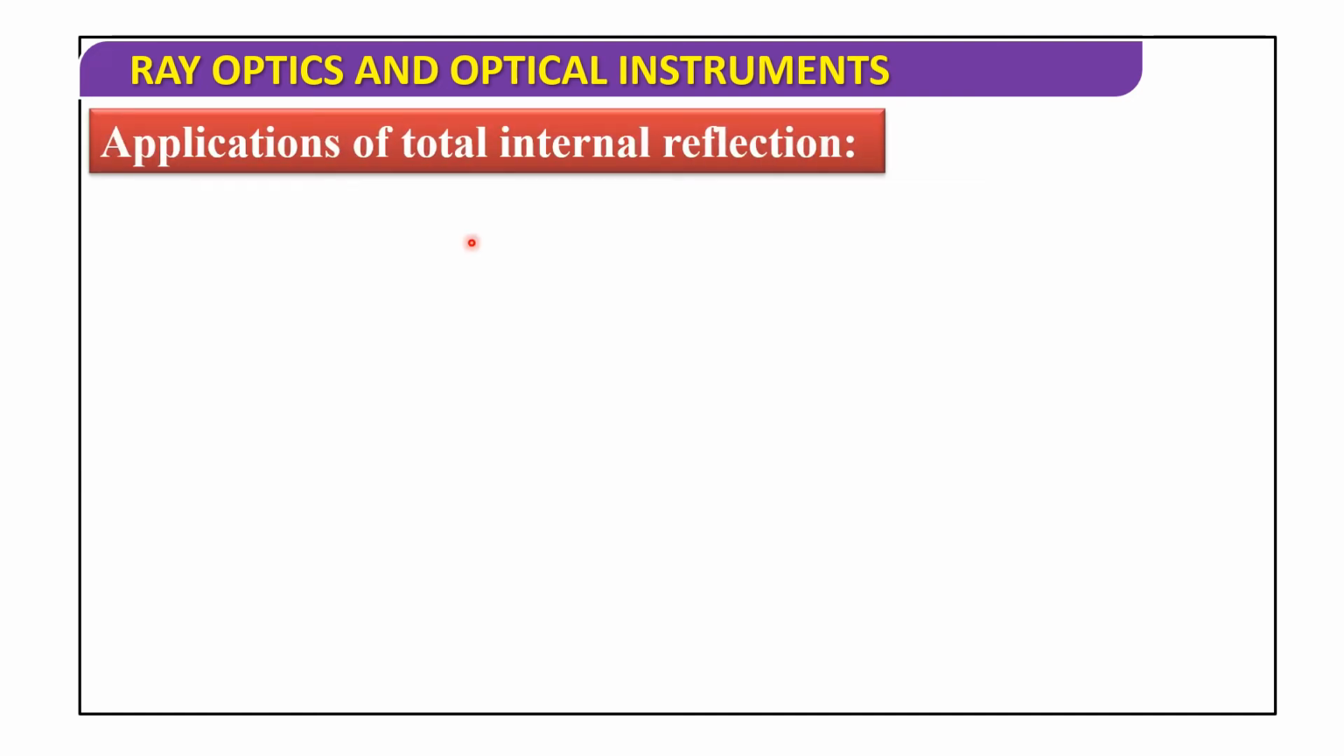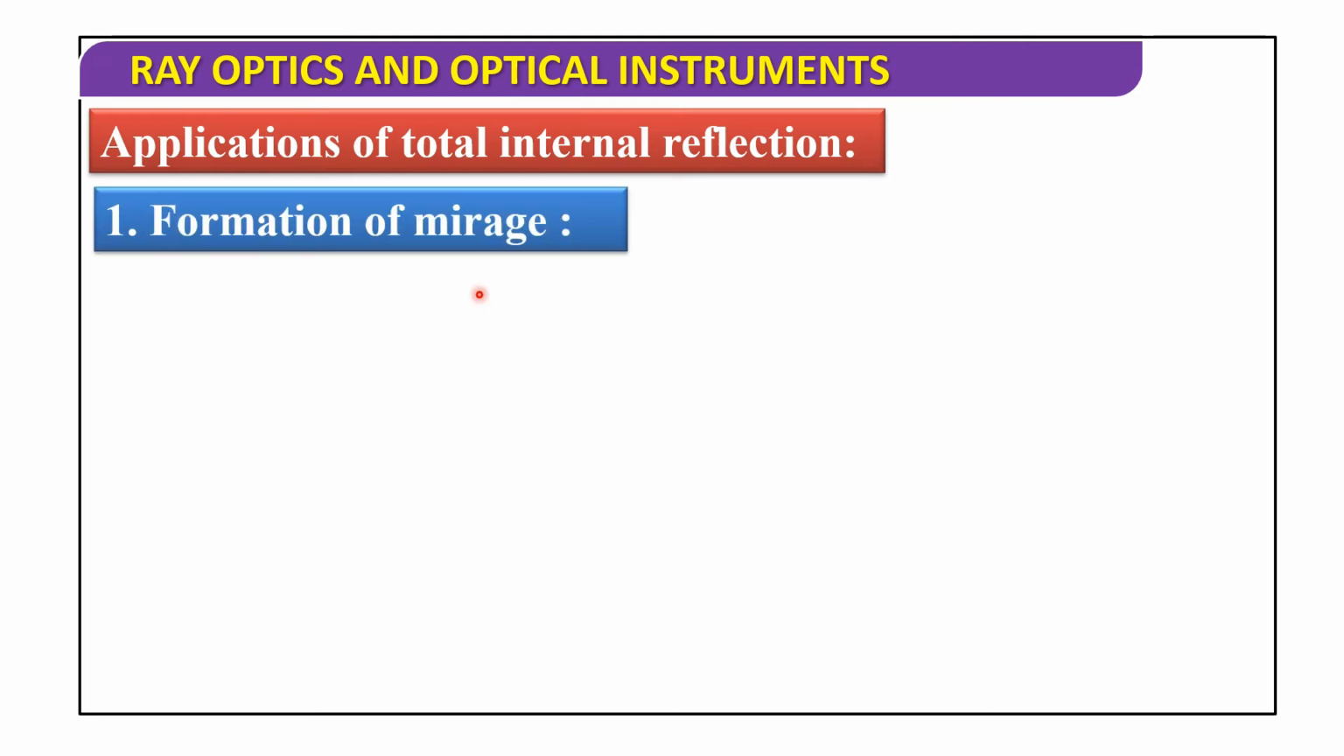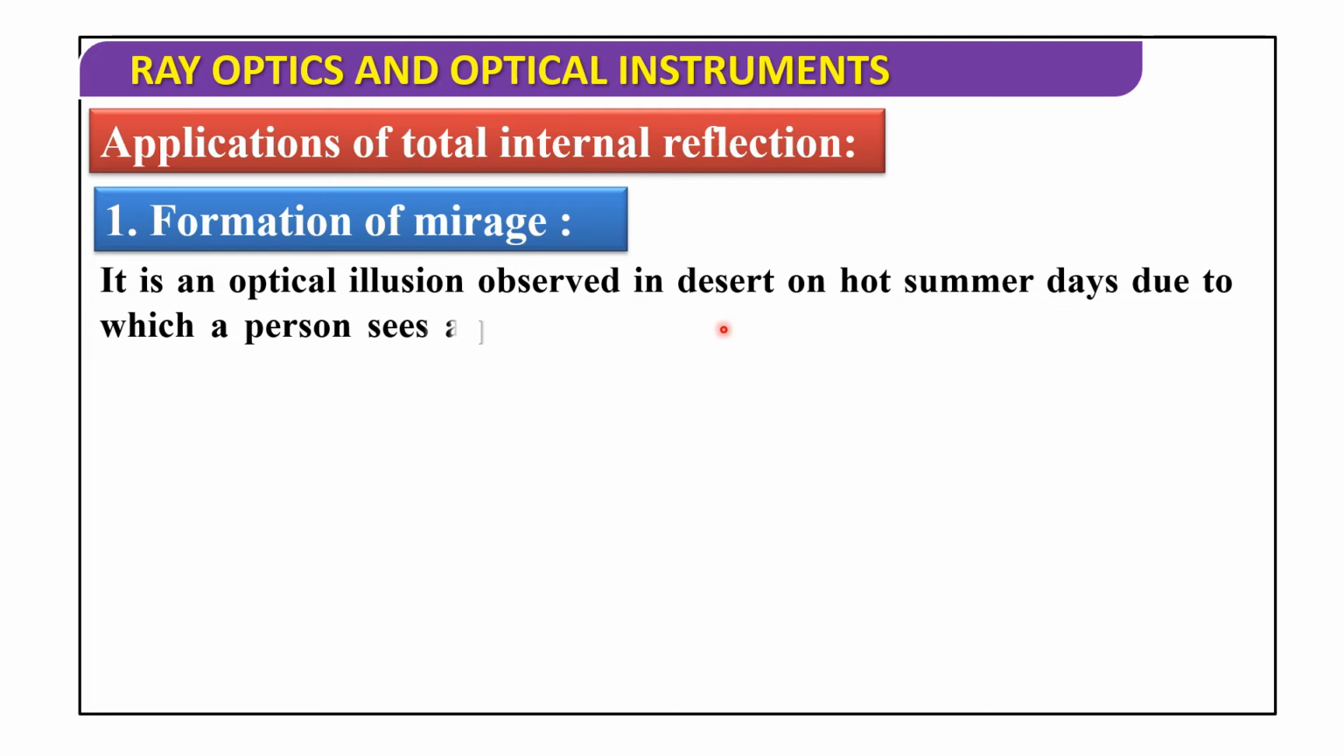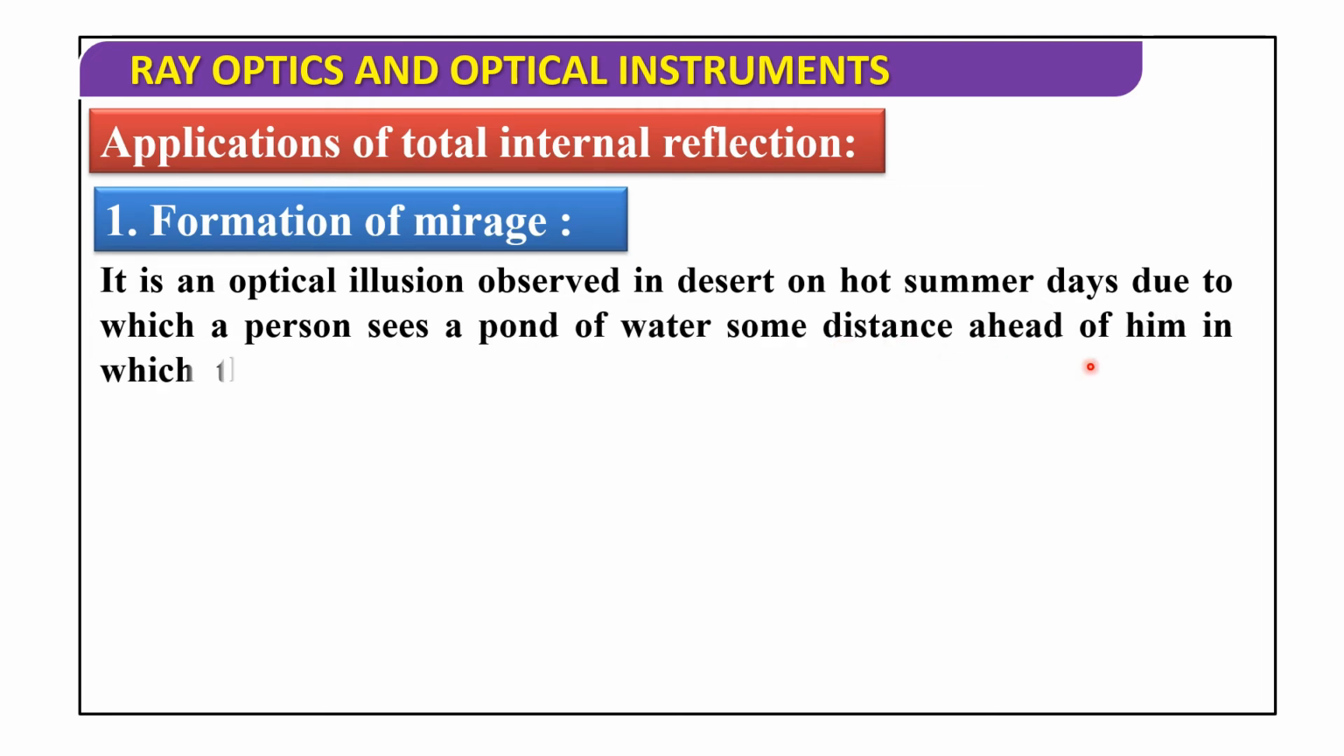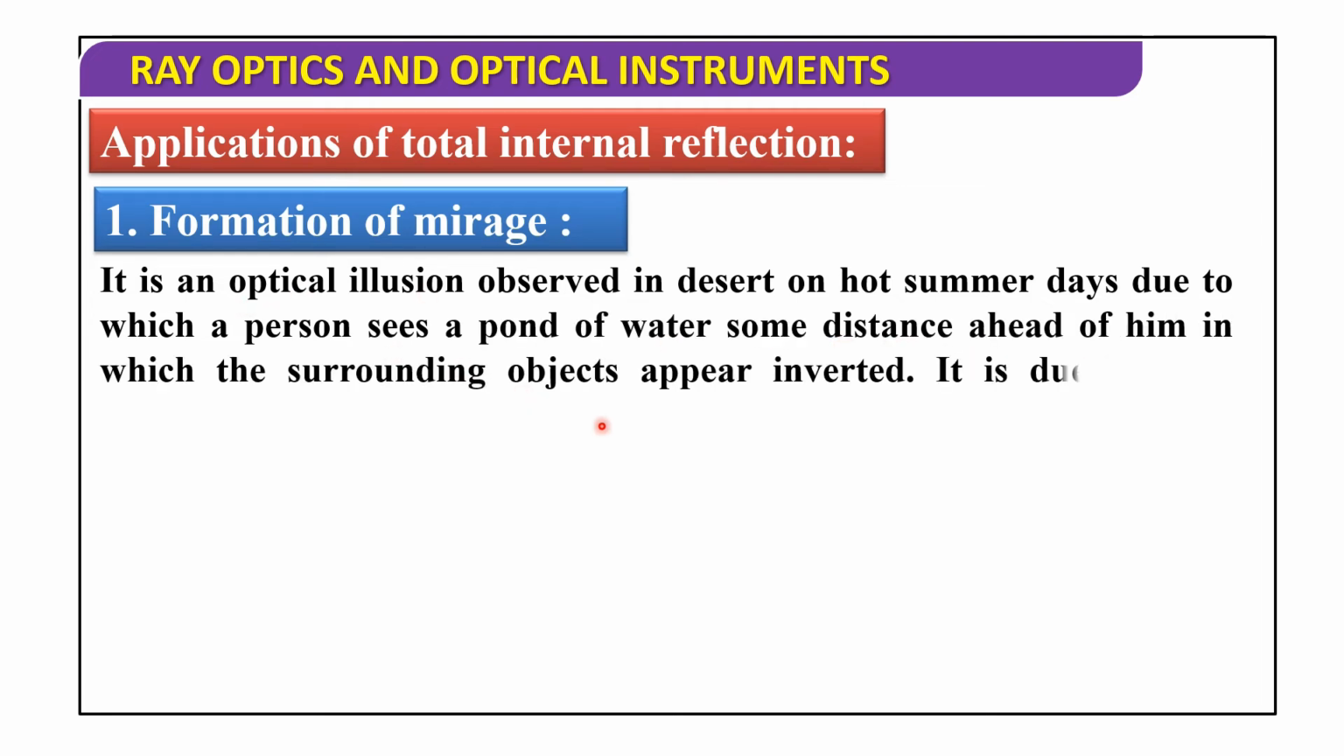Now, applications of total internal reflection. Formation of mirage. It is an optical illusion observed in deserts on hot summer days, due to which a person sees a pond of water some distance ahead of him in which the surrounding objects appear inverted. It is due to total internal reflection. A mirage is nothing but an optical illusion.